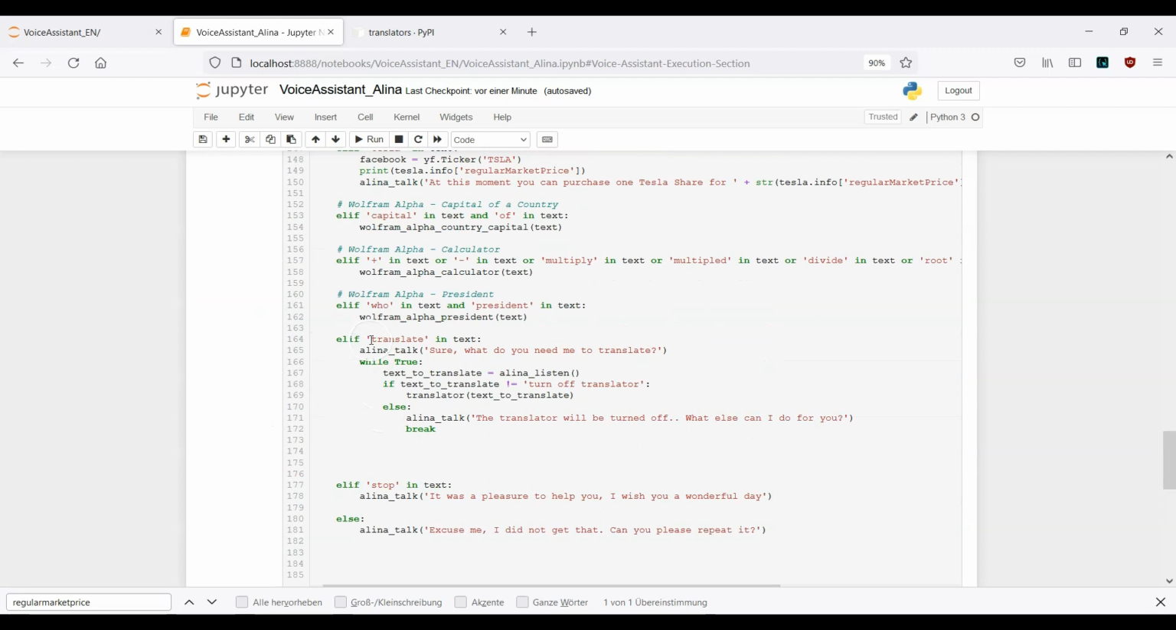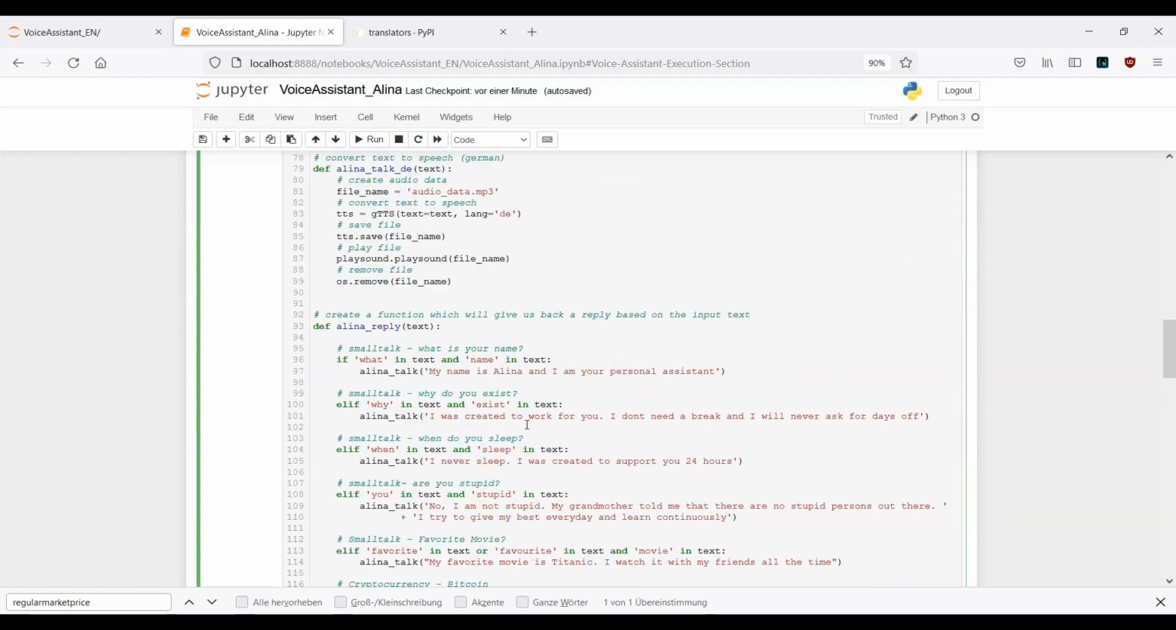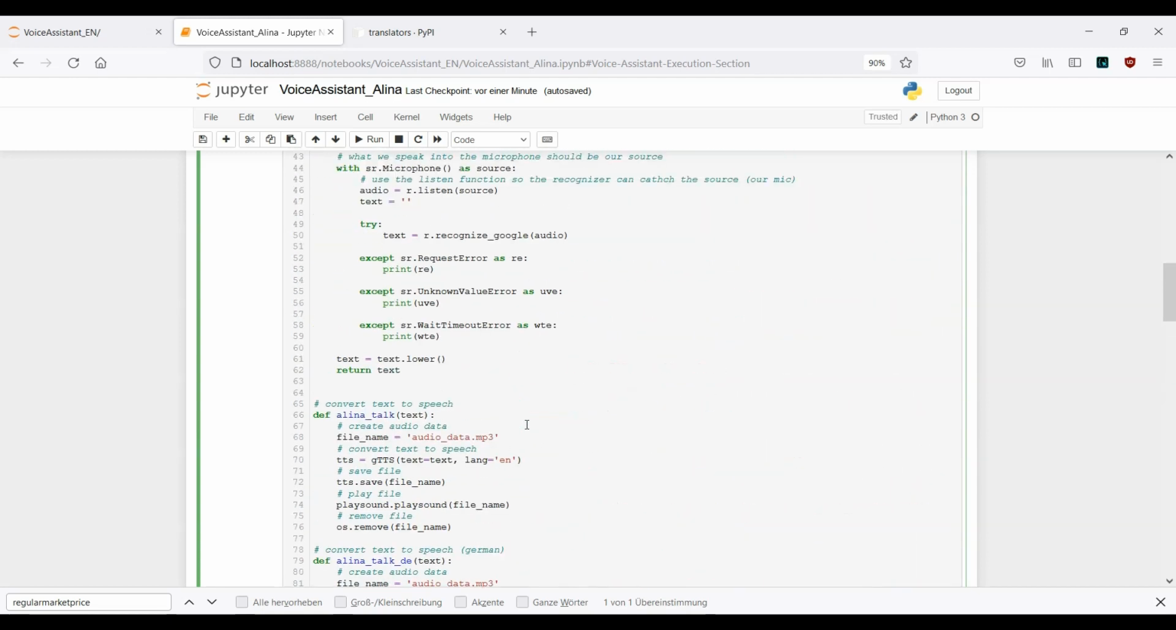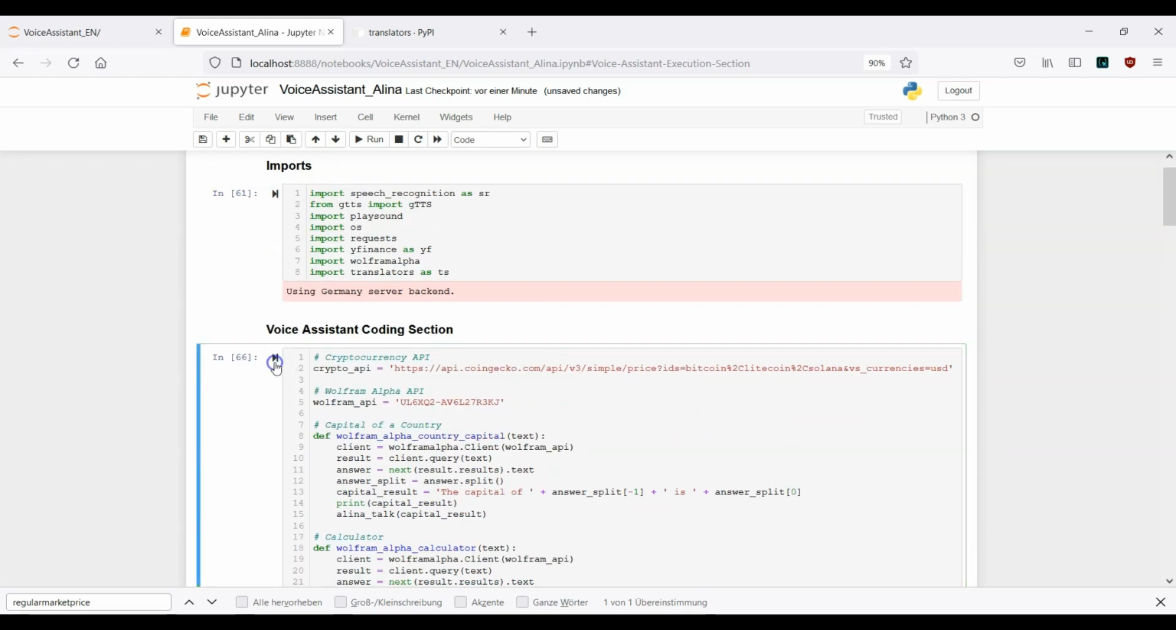Again, once we initiate this translator function, we will get to this while loop, and I need to say turn off translator to break out of this while loop here. This is the logic behind it. I guess I've talked a little bit, maybe too much, but I just want to make this point as clear as possible. Now let me just run this cell.